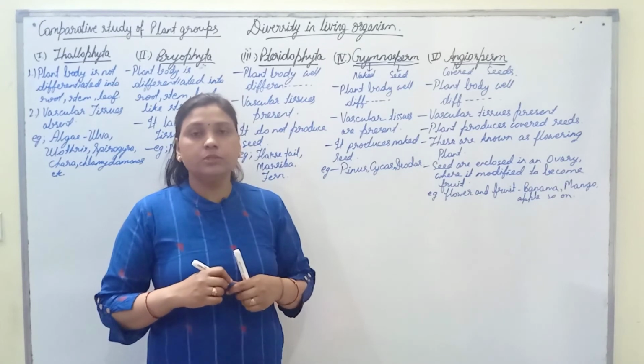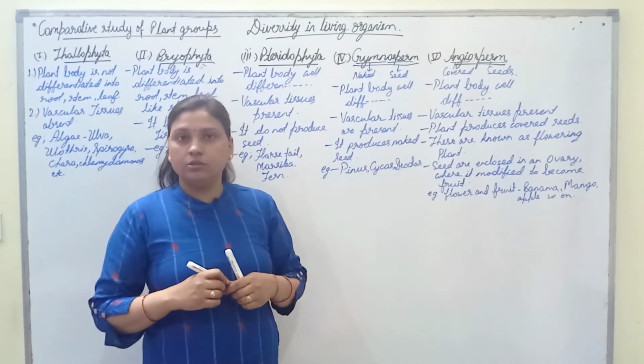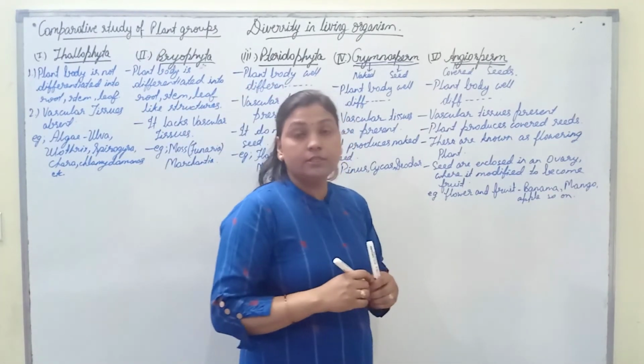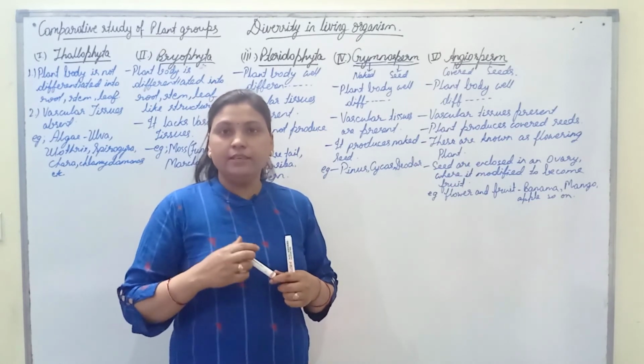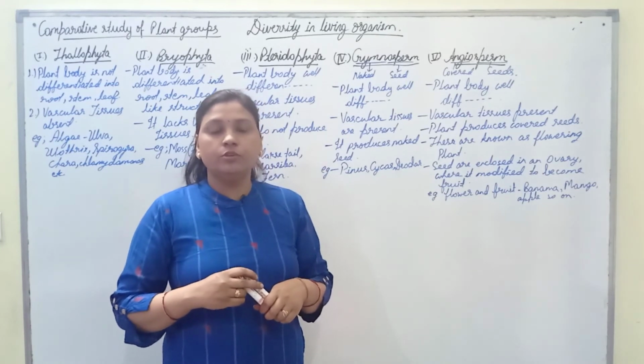Now angiosperms are also of two types, and they are monocot and dicot. In the previous session we have discussed cotyledons. Cotyledons are the small leaf-like structures found inside the seeds, and they store food for the growing seed.